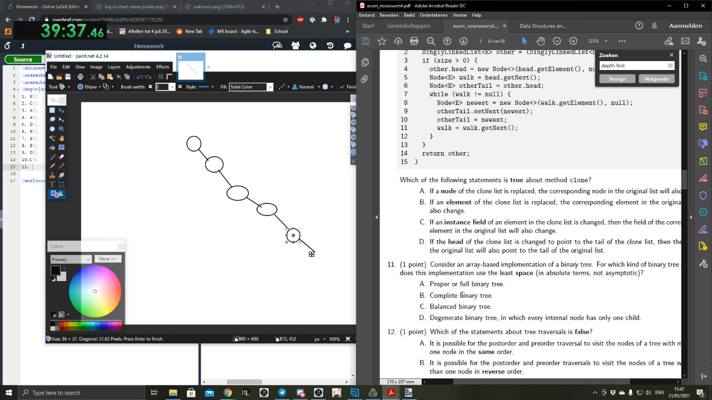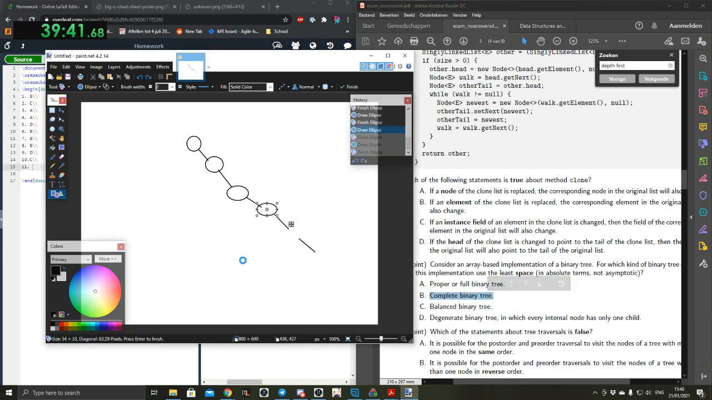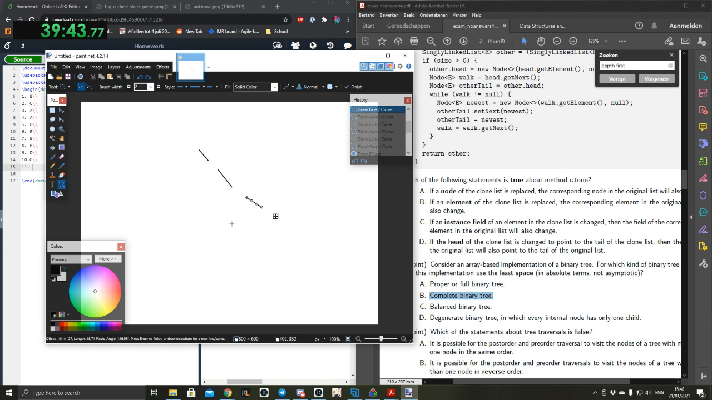But at the same time, for now, the complete binary tree would make the most sense. A complete binary tree would also just be an array. Yeah, exactly. A complete binary tree is an array, but this one actually gets implemented properly.